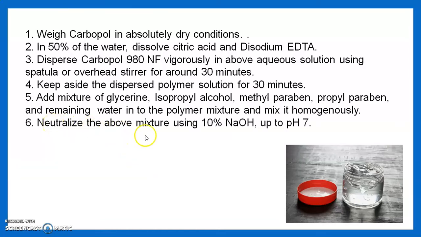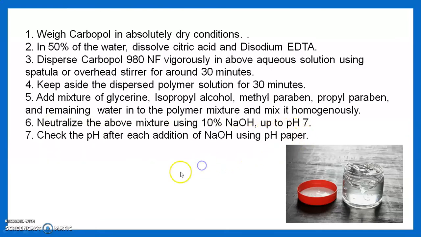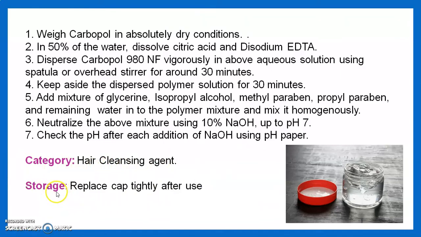Then neutralize the above mixture using 10% NaOH, and we neutralize up to 7. Check the pH after each addition of NaOH using the pH paper. The category of our today's preparation is a hair cleansing agent. Storage: it should have a proper storage condition. Replace the cap tightly after use. Then we move toward the laboratory for the actual practical session.